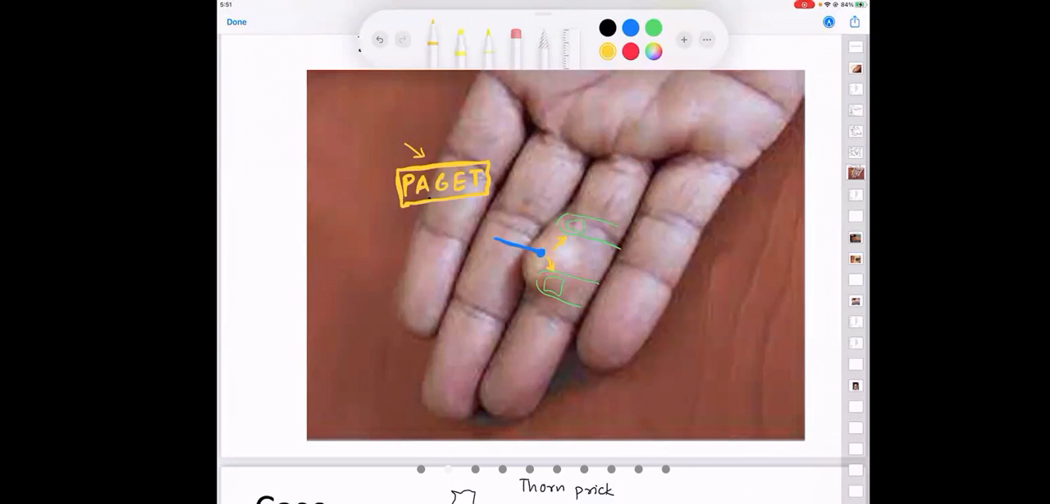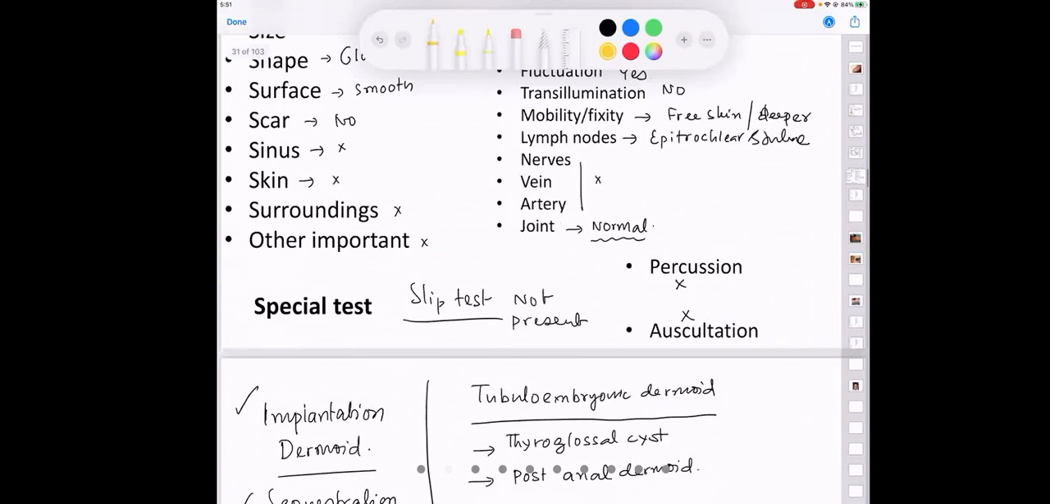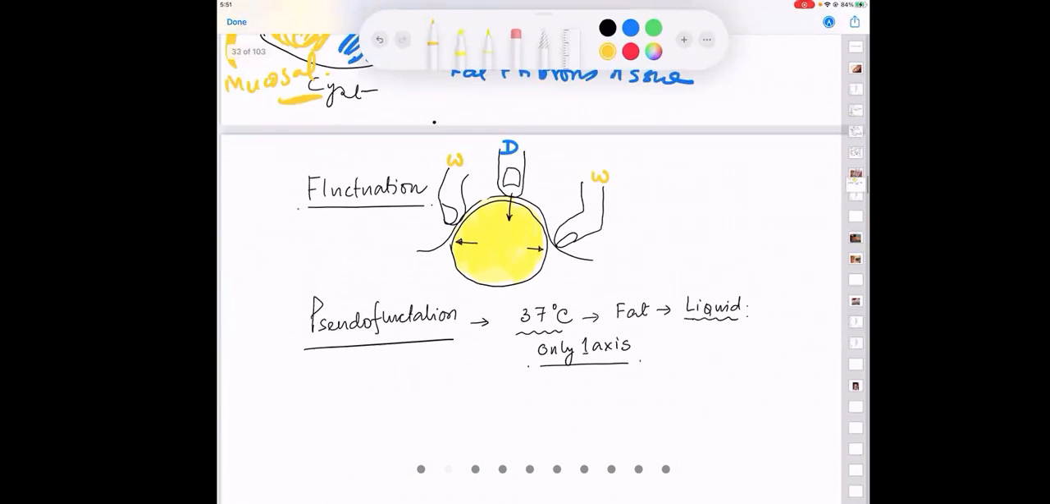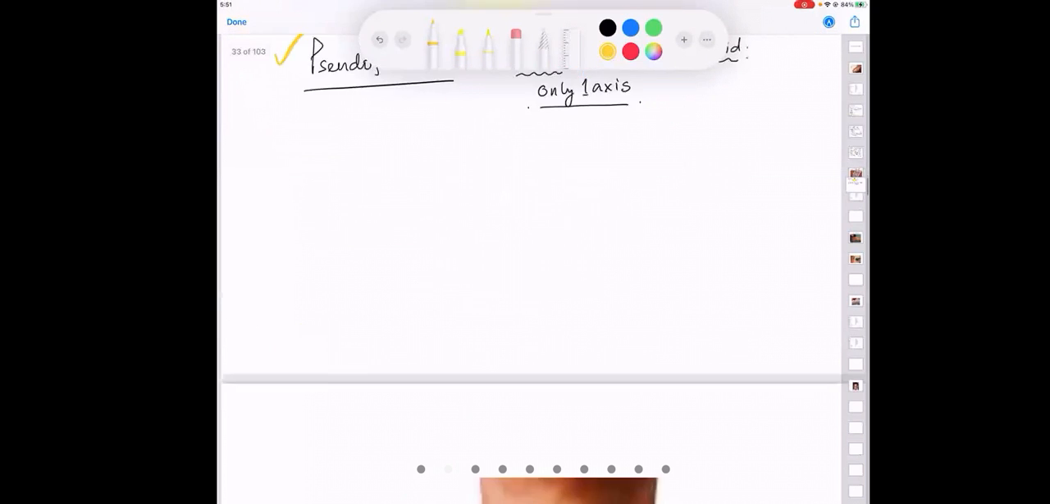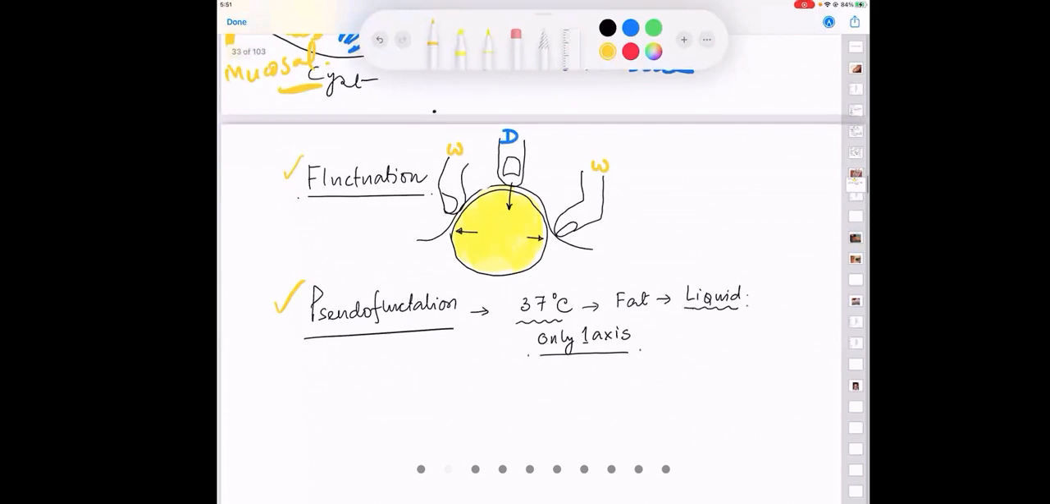So guys, we have talked about fluctuation, we have talked about slip sign. When time comes, I will again be talking about compressibility, reducibility and other cough impulses. Not now, because unnecessarily making you understand clinical science without cases, you will not understand or you will get confused. So you are going to be asked about fluctuation and pseudo fluctuation. Pseudo fluctuation is because at 37 degrees centigrade, fat is in a semi-solid or a liquid state.